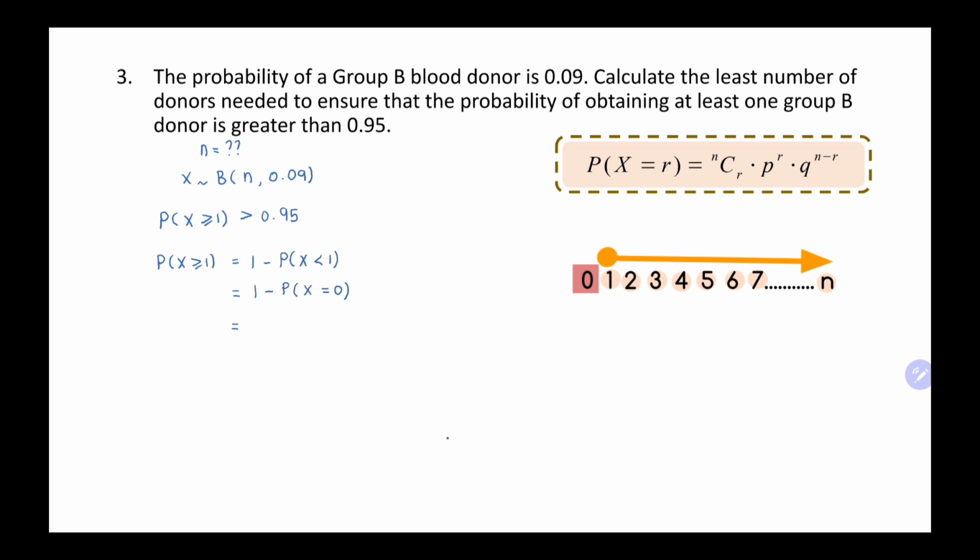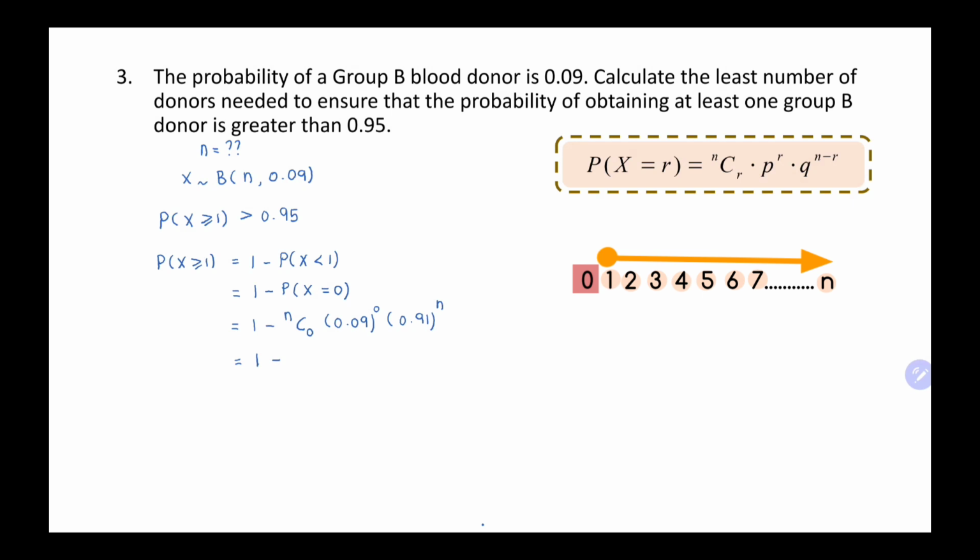Okay, then we can use the formula for binomial, nC0. P is 0.09 power of 0 and Q, we minus, we get 0.91 power of N minus 0, so we get N. Then we solve, we get 1 minus nC0 is equals to 1.